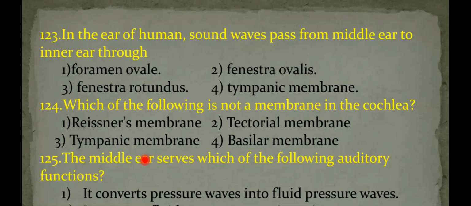Next, tectorial membrane. Above the organ of Corti, there is an elastic membrane called the tectorial membrane. Right. Third option, tympanic membrane. This is also called the eardrum. It is not part of the cochlea; it is part of the external ear. Basilar membrane separates scala media and scala tympani, and is part of the cochlea. Reissner's, tectorial and basilar membranes are parts of the cochlea, but not the tympanic membrane. Therefore, the answer is the third option.